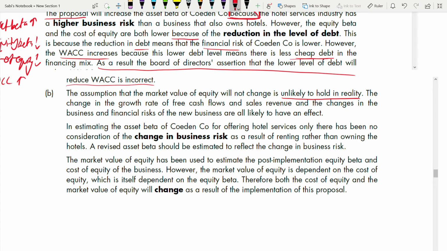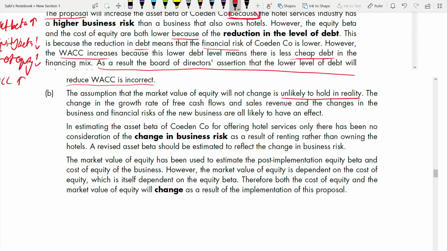So just always go with the examiners. Whatever the answers they give, go with that flow. Where you have an option to go with this or that, go with whichever the examiner has written more about, where they have more points. In this case, they are saying it is unlikely to hold in reality. You also go that way only, unlikely to hold in reality, because then you can use the points which they have given you.